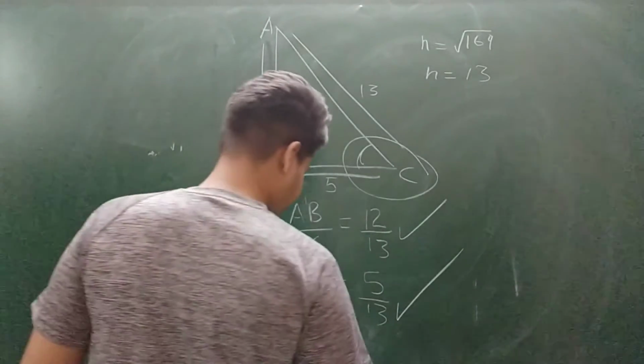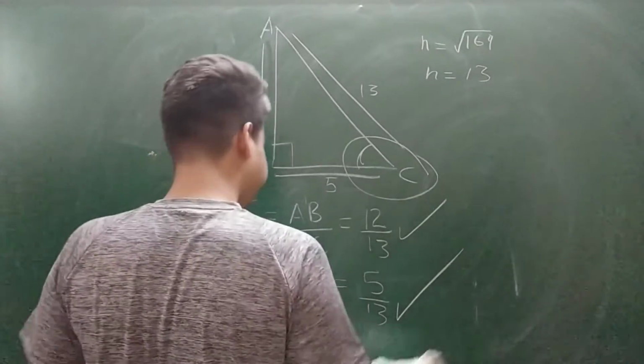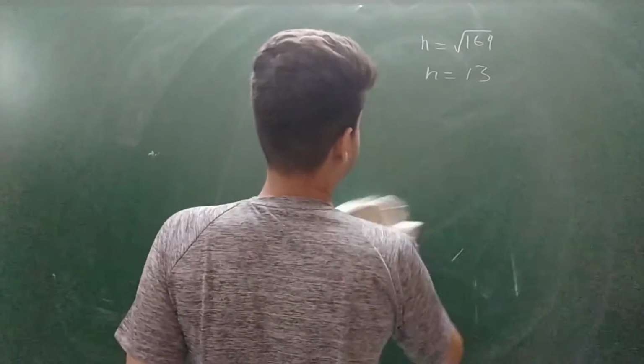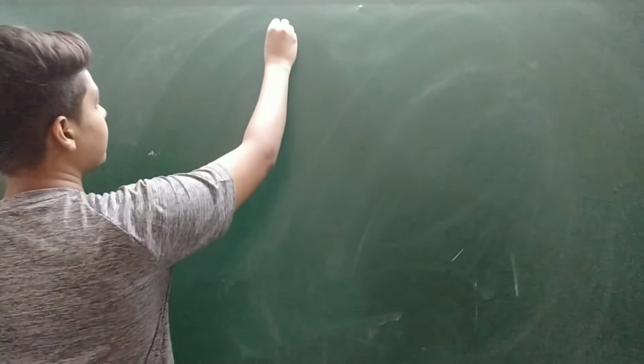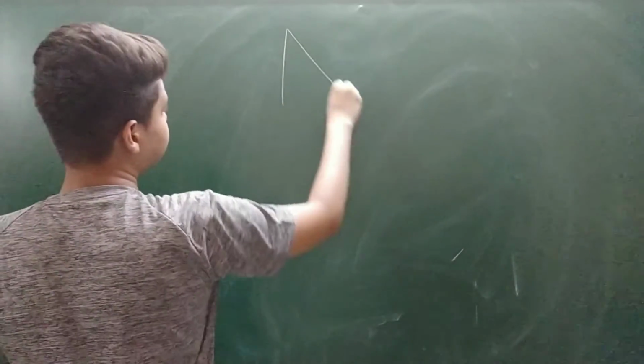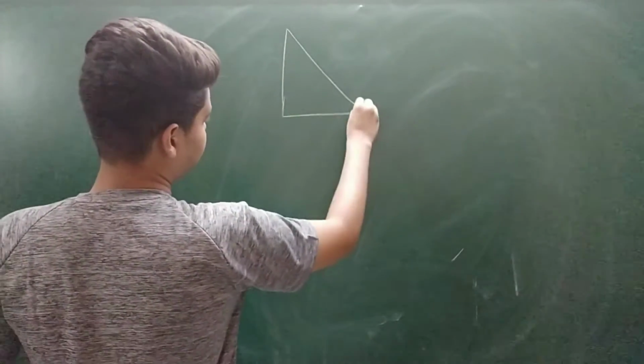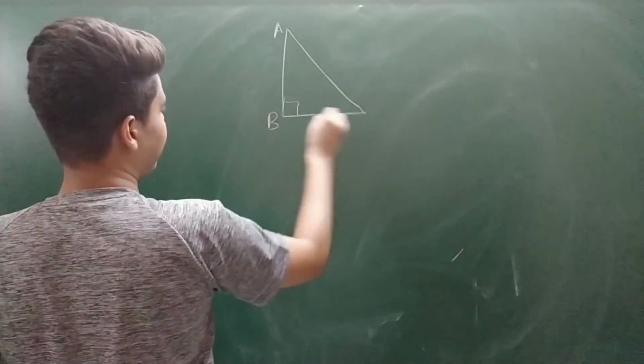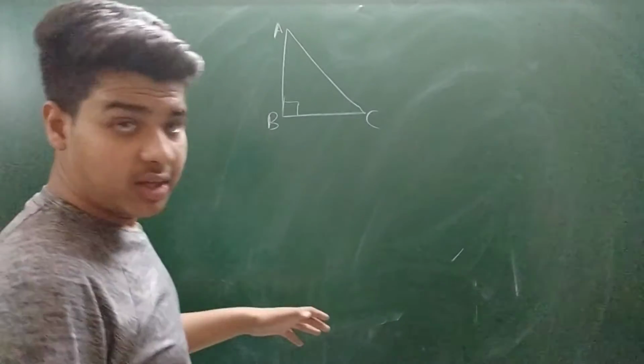Moving on further, we have our next question. Suppose we are given that in a triangle A, B and C, okay?